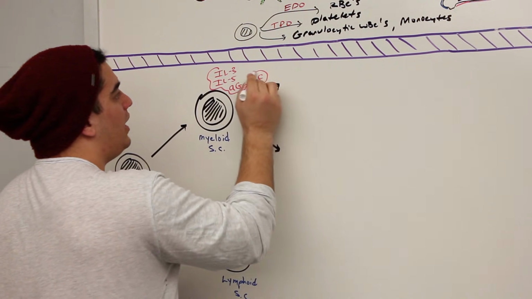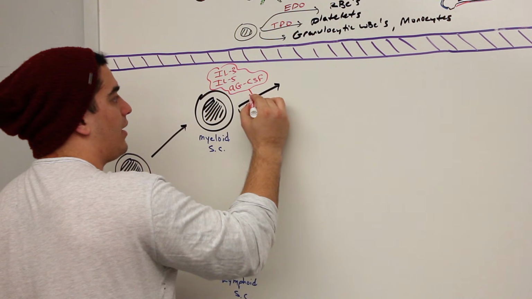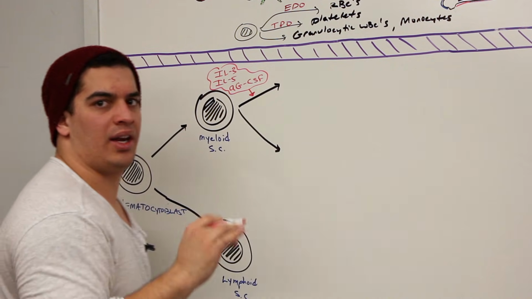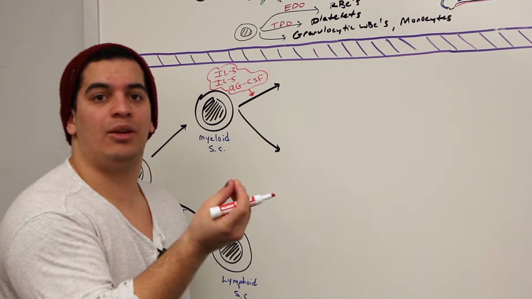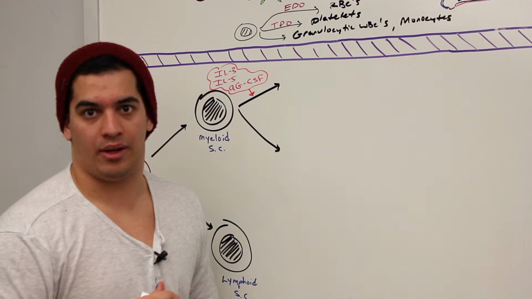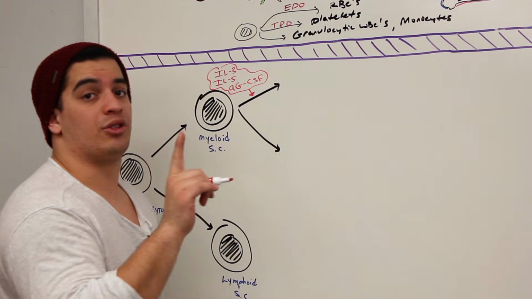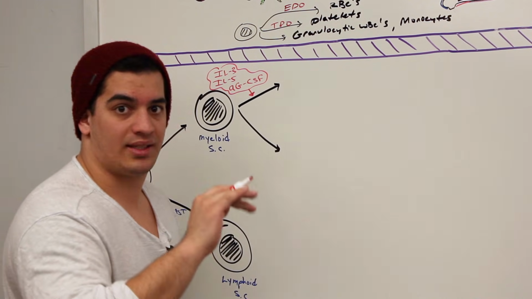The reason we need a granulocytic colony stimulating factor is because monocytes are agranulocytes. What does that mean? That means they have granules, but they're not visibly seen when you apply a Wright stain on them. They do have granules, but they're not visibly seen with a Wright stain.